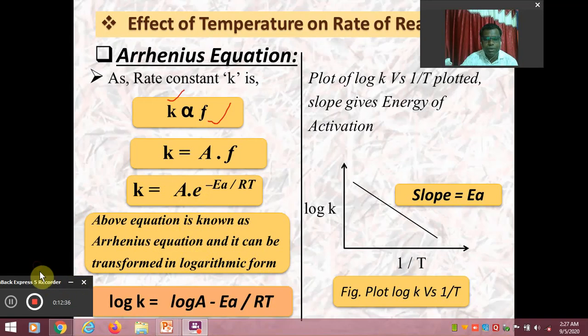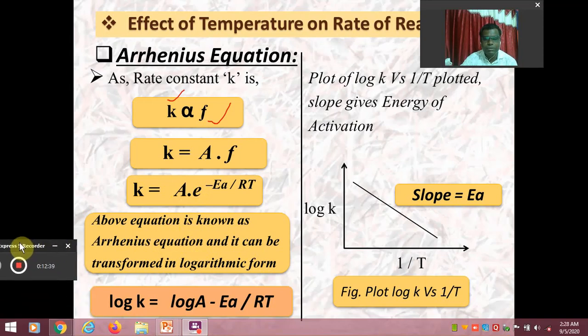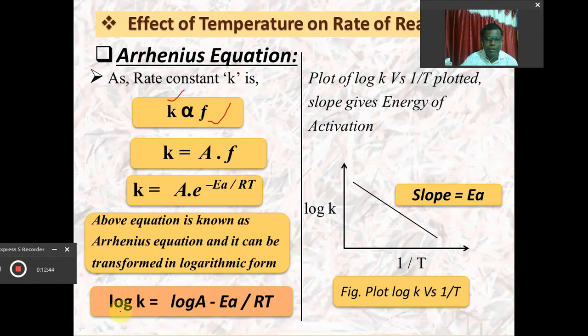For that purpose, what we have to do is take the log of both sides. After simplification, we get log K equals log A plus log e to the power minus Ea upon RT. Later, log e becomes 1, and simply we get log K equals log A minus Ea upon RT.